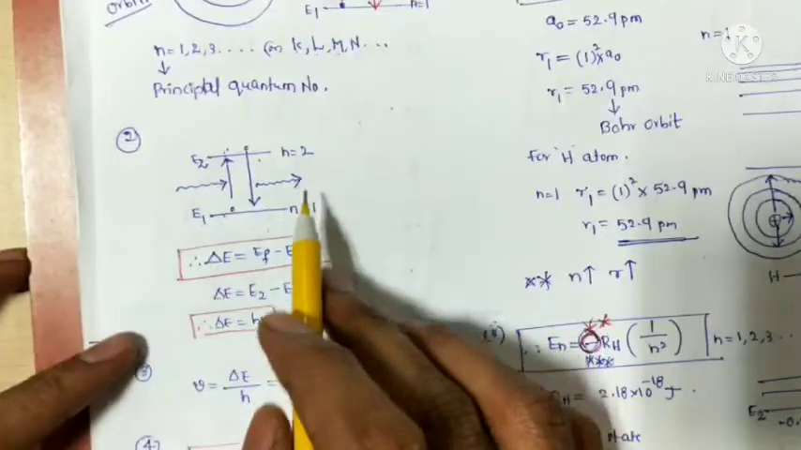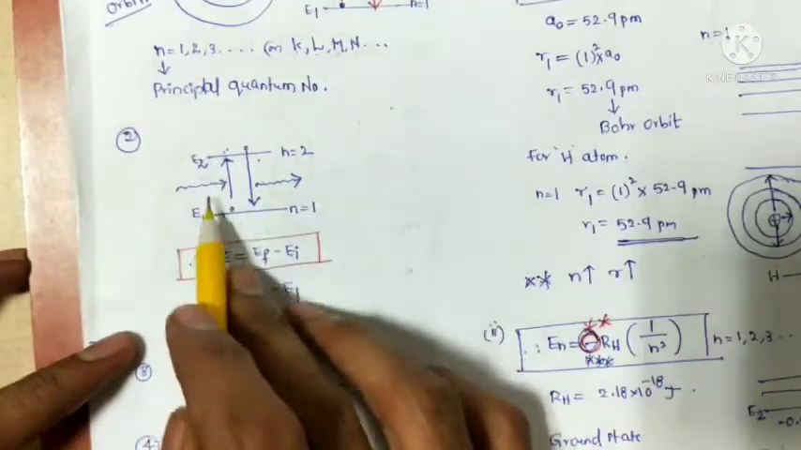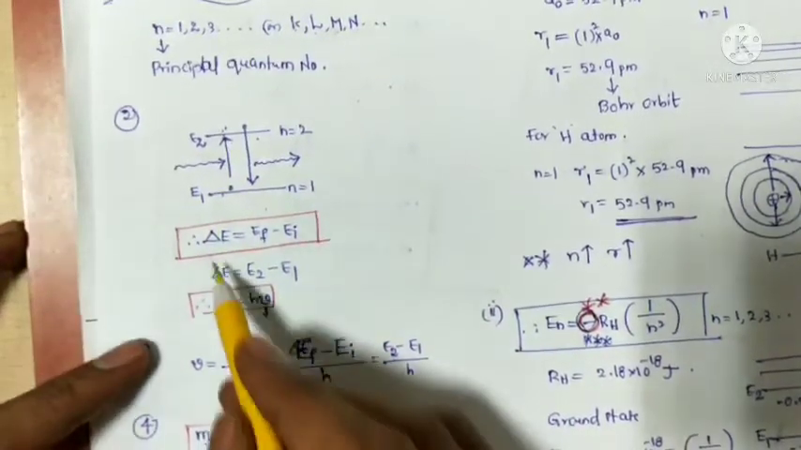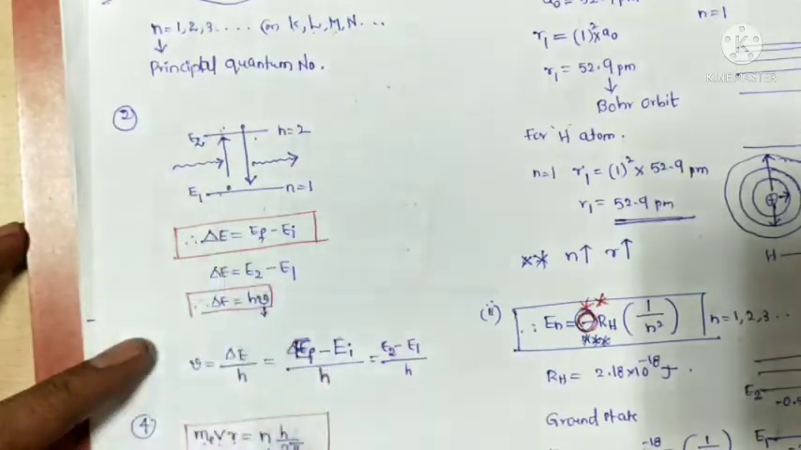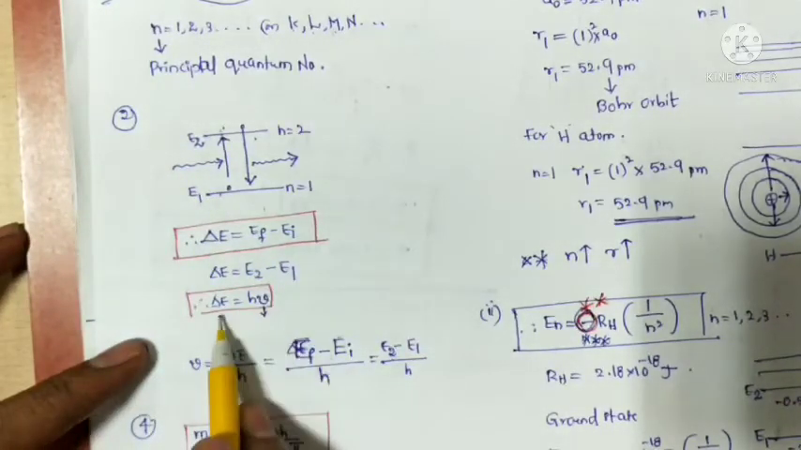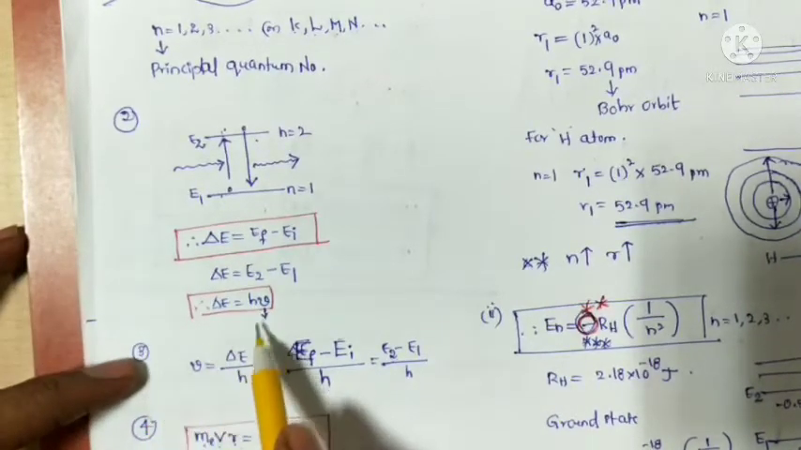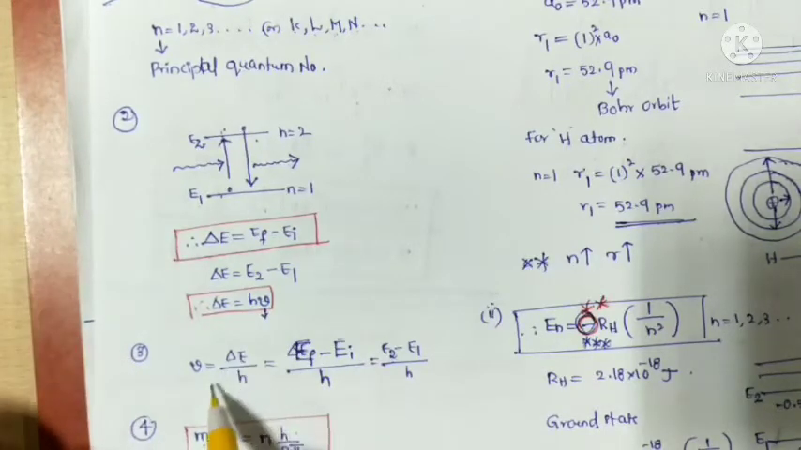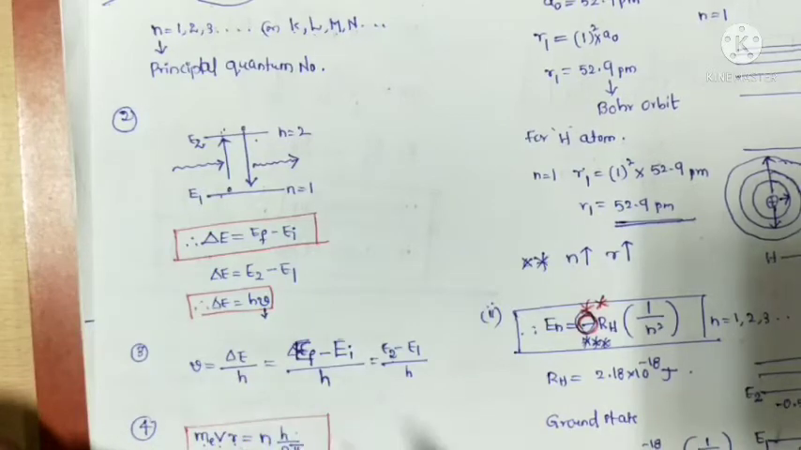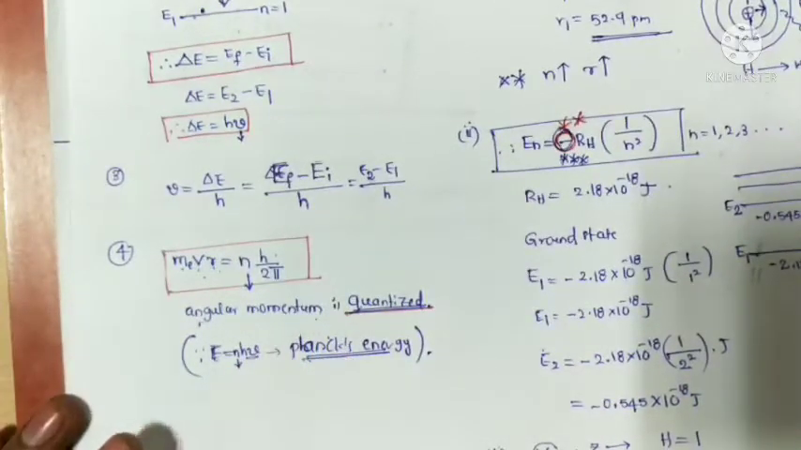The energy absorbed or emitted as radiation is exactly equal to the difference between the two energy levels, that is delta E, final minus initial, E2 minus E1. Delta E is equal to h nu. From this third postulate we calculate the frequency of the absorbed or emitted radiation, that is delta E by h. H is the Planck constant.